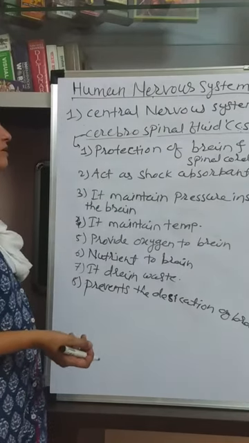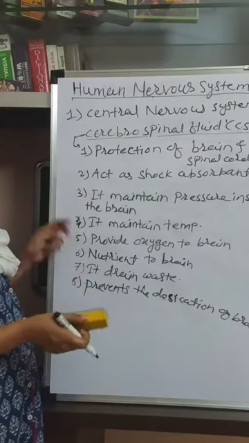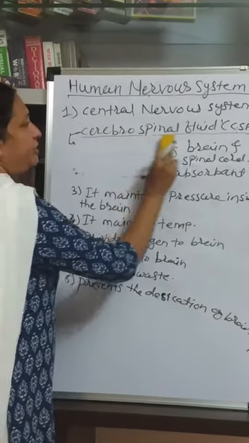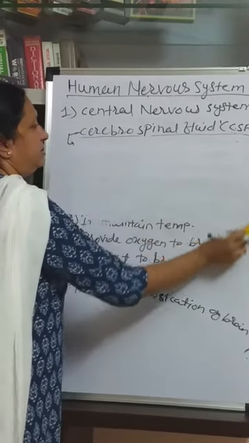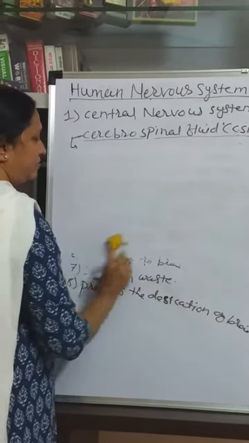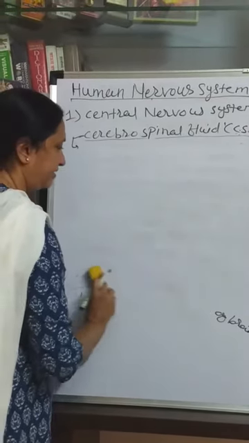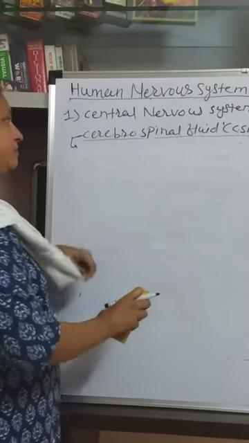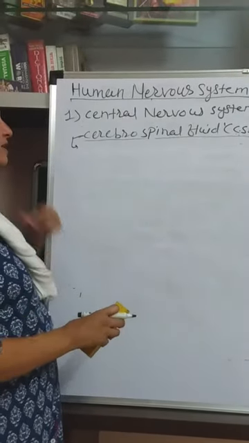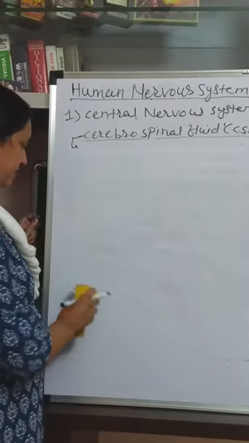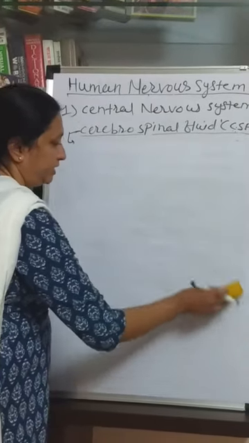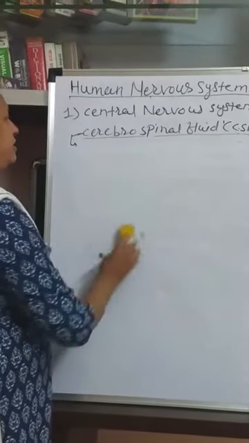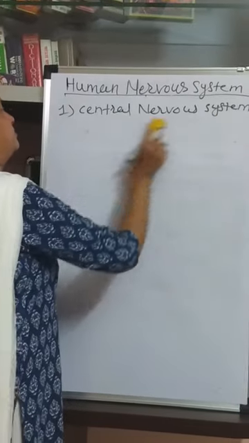This is the liquid secreted by the ependymal cells and cells of the choroid plexus. This cerebrospinal fluid is present inside the ventricles, means cavities of the brain, as well as it is present in the central cavity of the spinal cord also. It maintains the pressure and temperature near the brain.